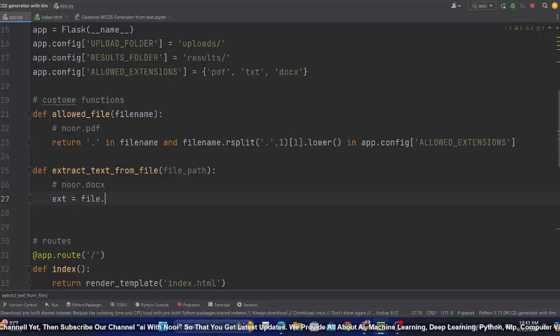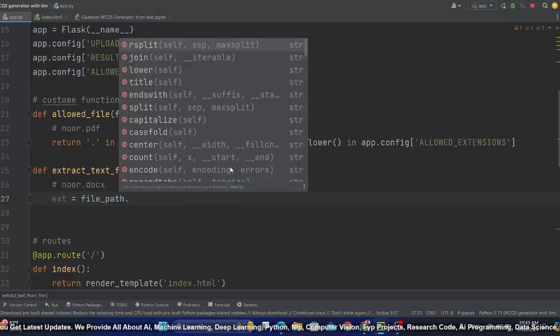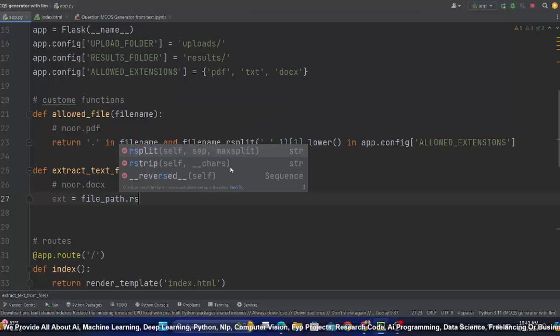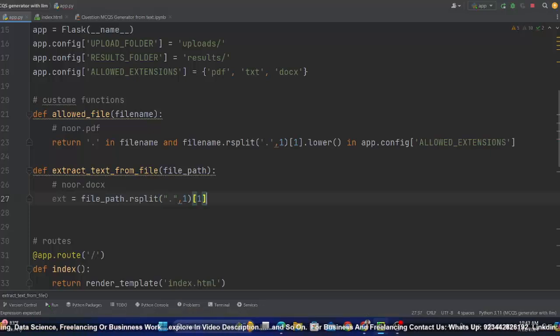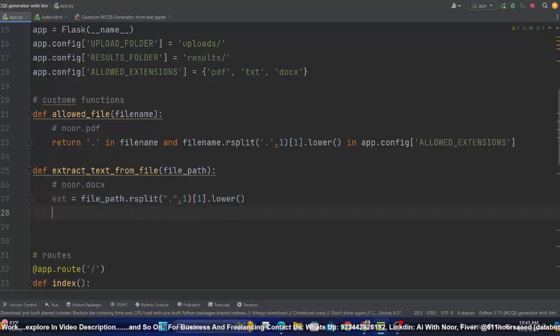Go to the file path and call the rsplit method, pass dot, and I want the right side, which is located on index 1, and I will also explicitly convert it to lowercase. Now we have this extension, which is good.